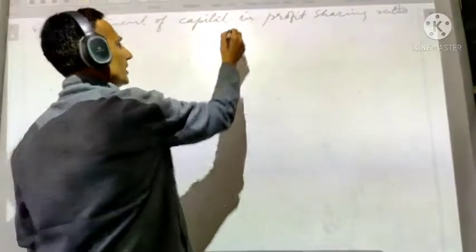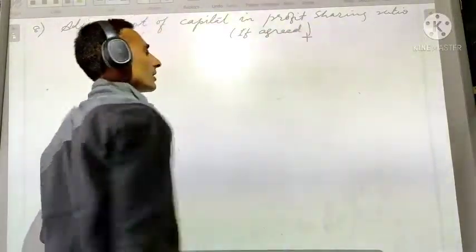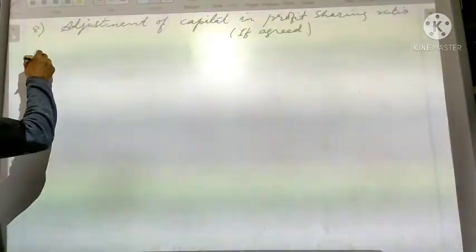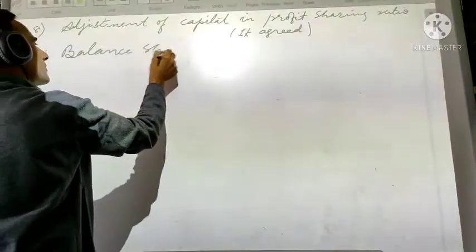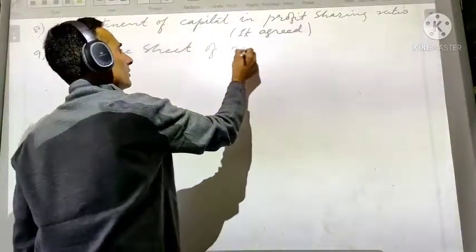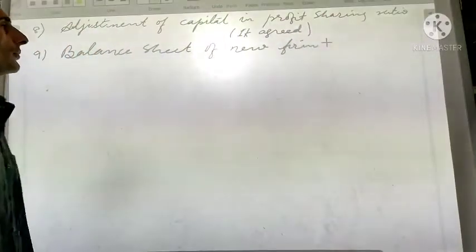So number 8, adjustment of capital in profit sharing ratios. This you have to do if agreed. If the partners have agreed, only then, otherwise you don't need to do number 8. If they have agreed to adjust the capital in the profit sharing ratio, we'll do it. And lastly, we'll prepare balance sheet of new firm. That means the remaining part. So this is all about death of a partner.